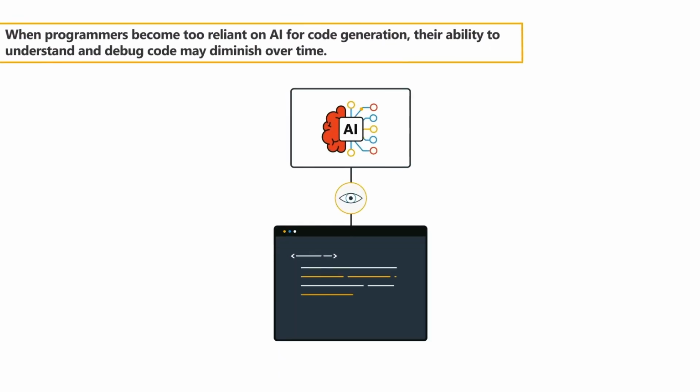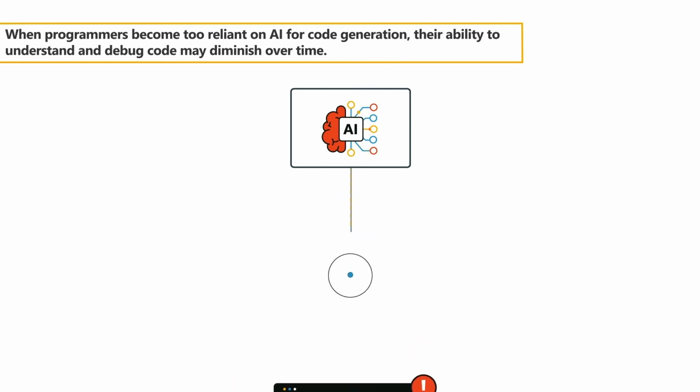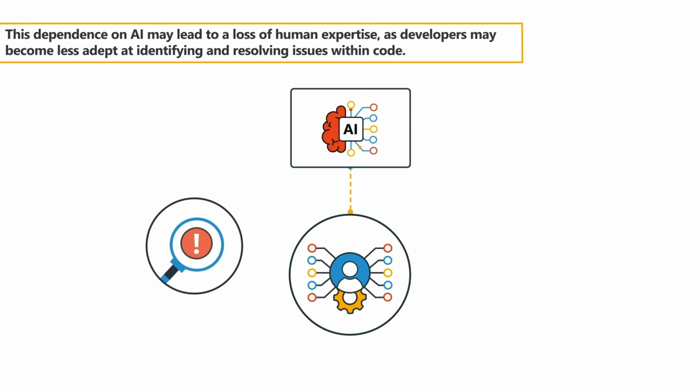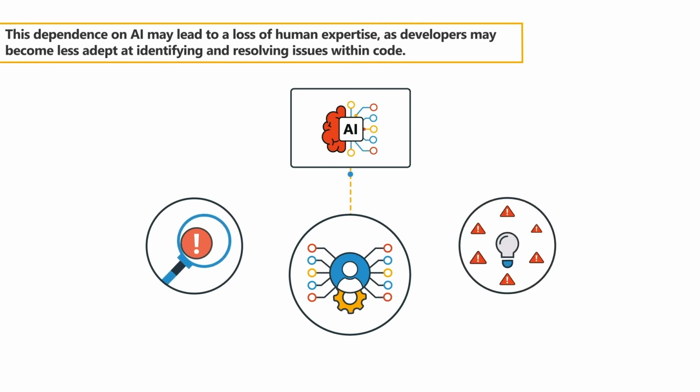When programmers become too reliant on AI for code generation, their ability to understand and debug code may diminish over time. This dependence on AI may lead to a loss of human expertise, as developers may become less adept at identifying and resolving issues within code.